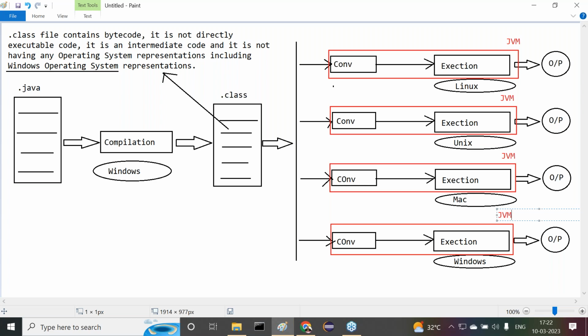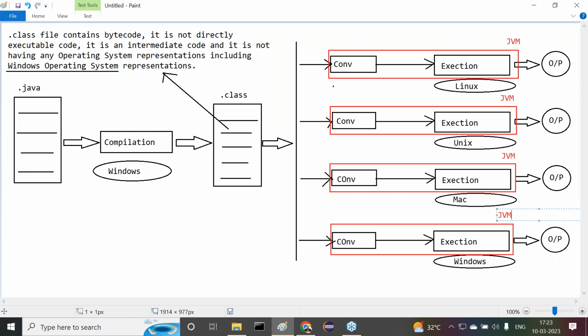Now I'm asking one question to all of you guys. Try to answer it. In Java, what exactly is the purpose of the JVM? Two responsibilities. What are the two responsibilities? Translate the Java program from bytecode to local operating system executable code.